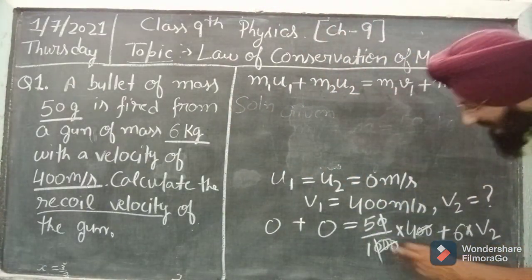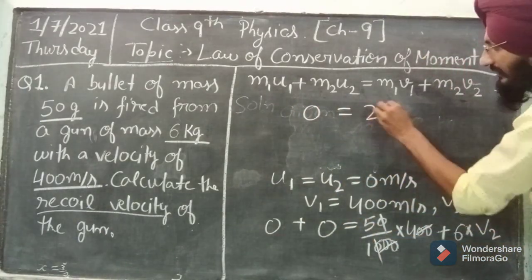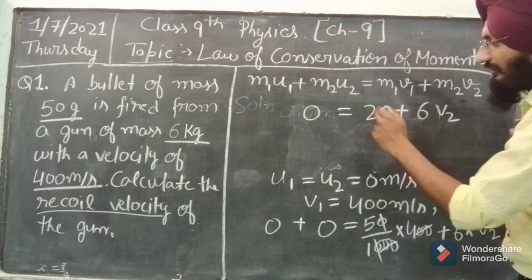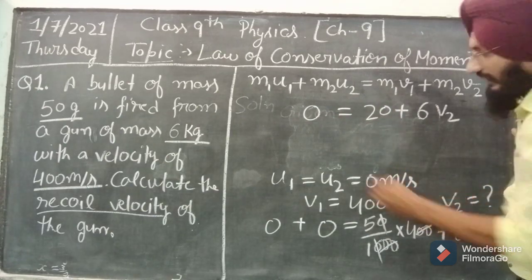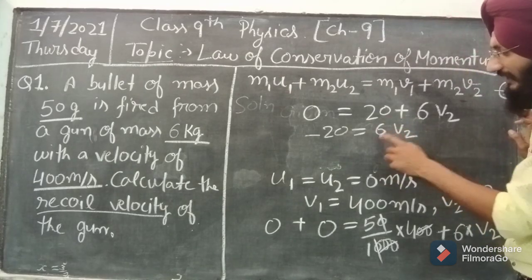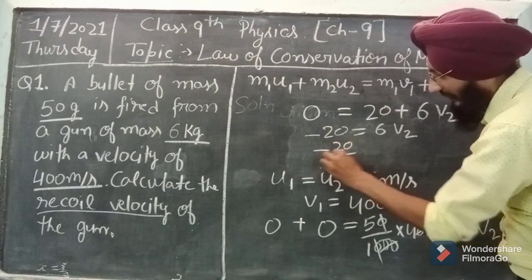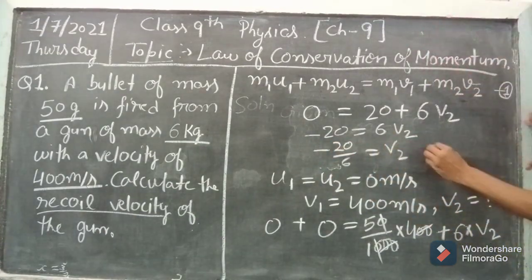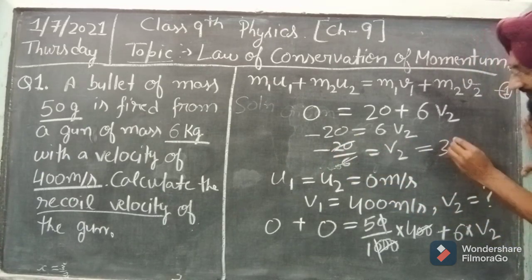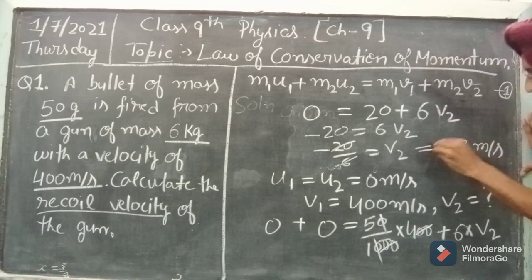So look here students, 0 plus 0 will be 0, is equal to 5 4 20 plus 6 v2. Okay, 20 will go to the left side and carries the negative sign. So minus 20 will be equal to 6 v2, and 6 is multiplied by v2, so it will divide on the other side. So it will be 20 by 6 is equal to v2, and when we cut this, 6 3 is the 18, so it is minus 3.3 meter per second. So this is the answer.